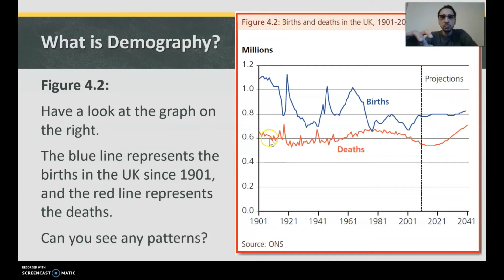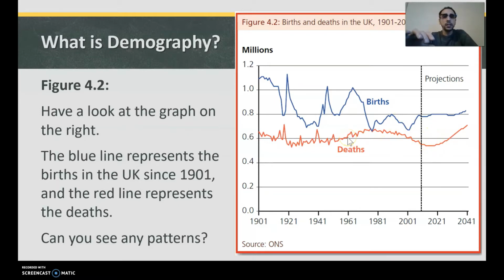Deaths, you can see it's been relatively stable, a few more around 1920, and then again around 1941, a few more deaths, and then it slowly increased slightly, maybe due to the population, but it has started to decrease now, but they are projecting that there's going to be more deaths by 2040. I'm not sure, like I said before, how coronavirus might affect this, but there might be a big chunk line going up around 2020, around here-ish, you know.